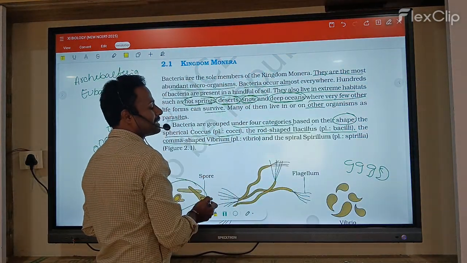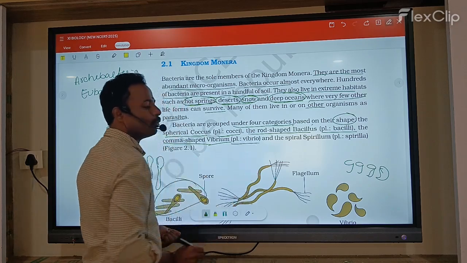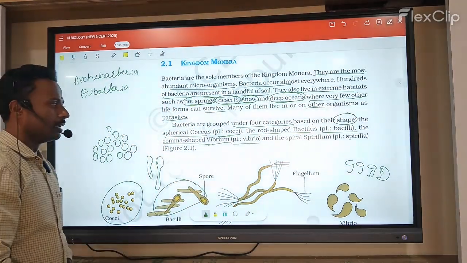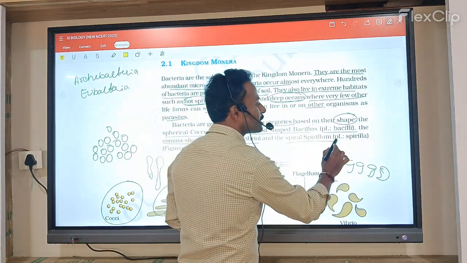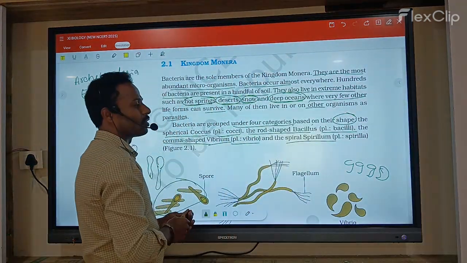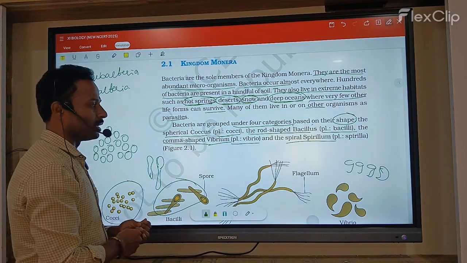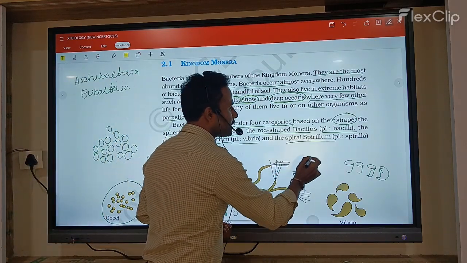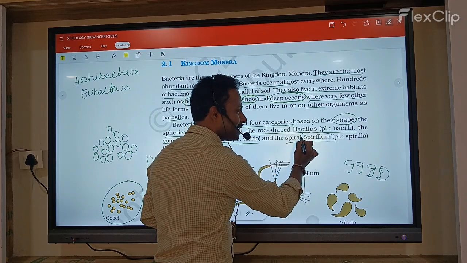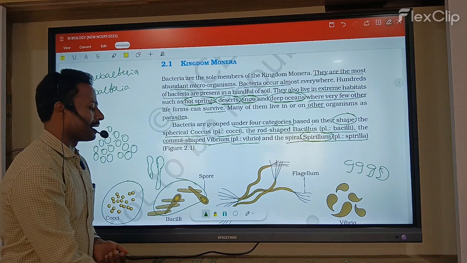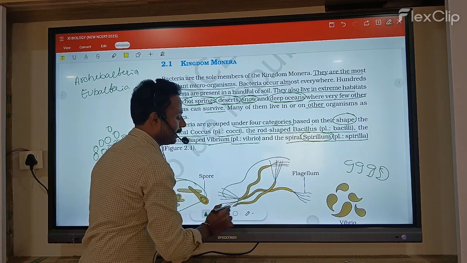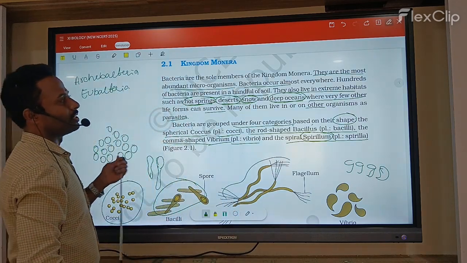Vibrium is singular and vibrio is plural. Some other bacteria have a spiral shape and are called spirillum bacteria. Spirillum is singular and spirilla is plural.